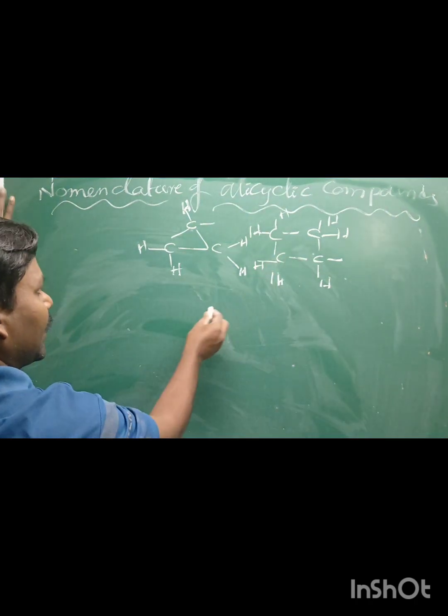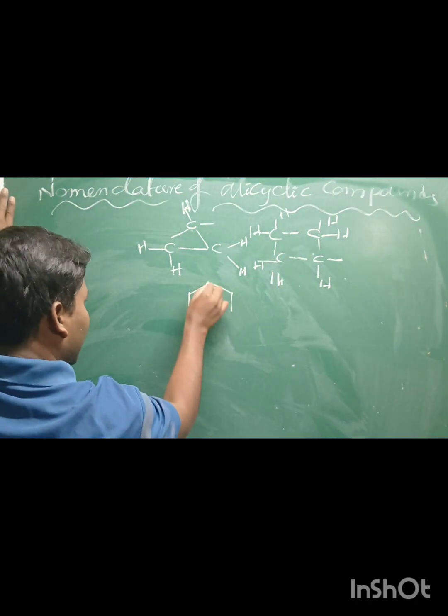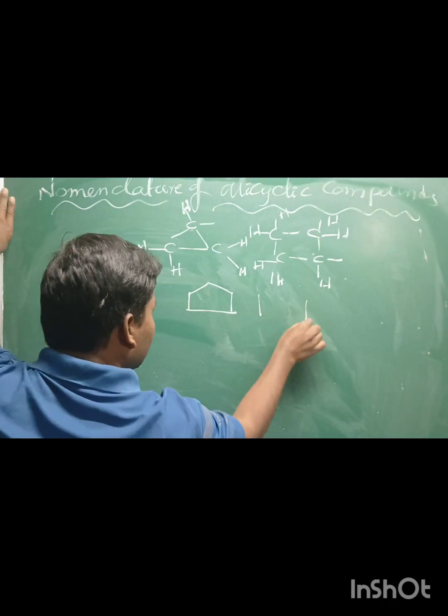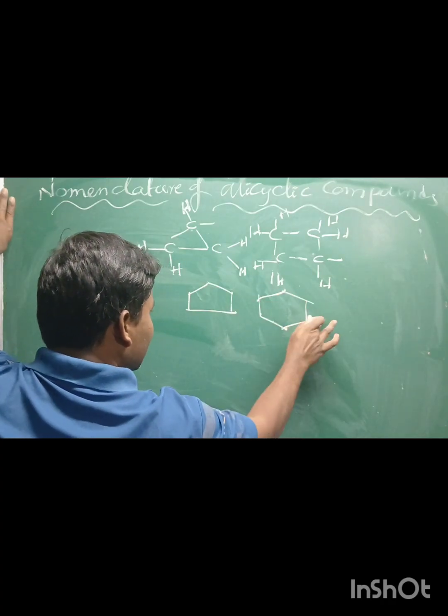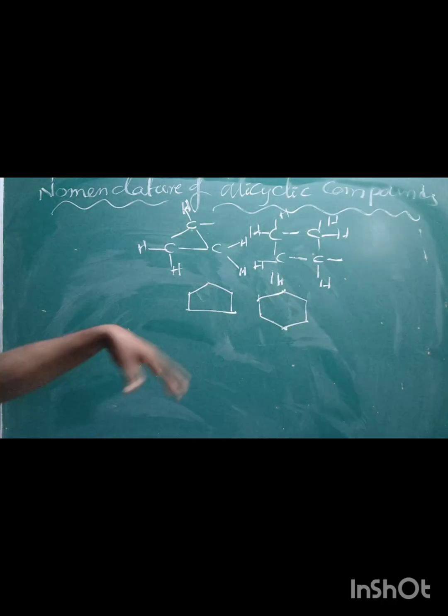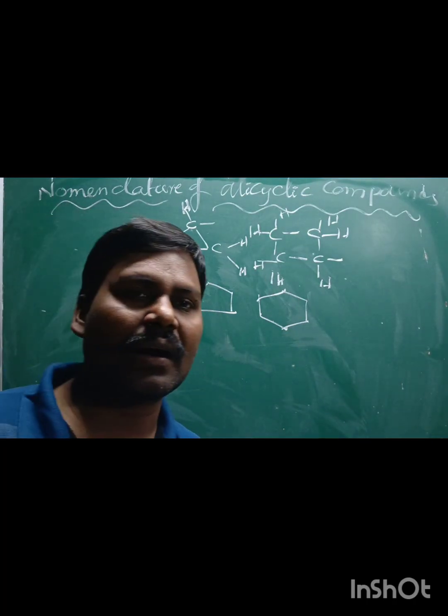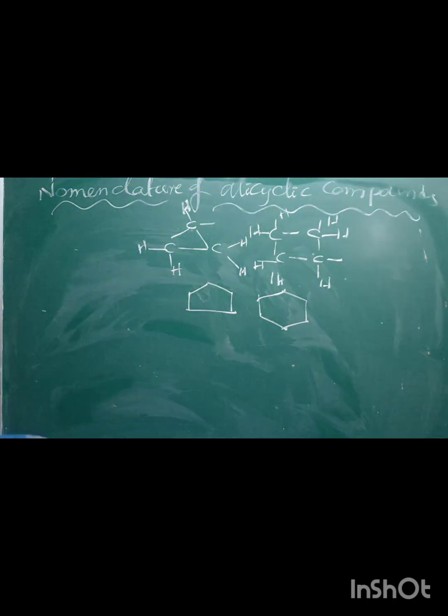If the ring contains at least 3 carbons, then the cyclic compound is called a 3-membered ring. 3 carbon atoms, 4-membered ring. If you take 5 carbon atoms, 5-membered ring. 6 carbons, 6-membered ring. 7 carbons, 7-membered ring. 8 carbons, 8-membered ring. Like that.